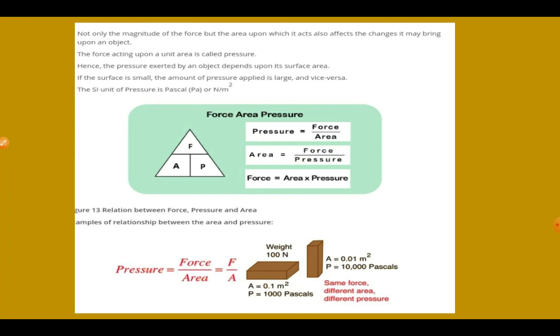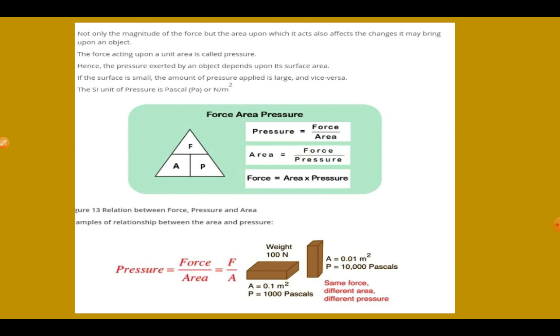Here it is also written that pressure is directly proportional to the force and inversely proportional to the area. Here you see the bricks, kept in two ways. In one way the area is more and in the other the area is less.